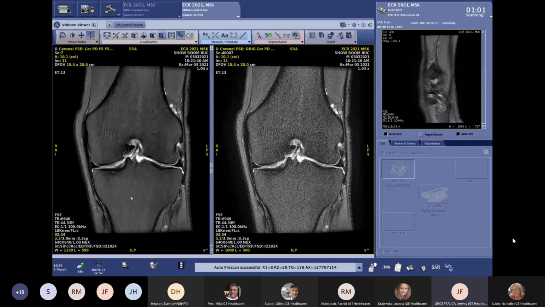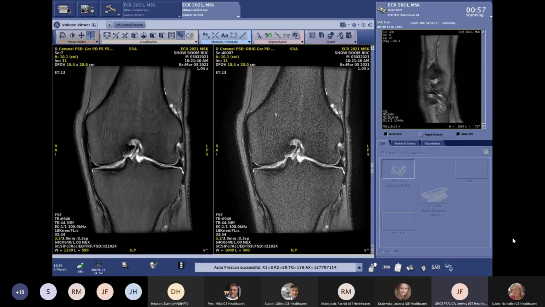Another thing that I want to highlight is, if we look at this right image without AIR Recon DL, for sure this is too noisy. This is an image that you won't accept for your diagnostic. But we can feel that this is still a coherent image. There is not too much noise because we are pushing the matrix without putting more NEX, but you feel that if you use more NEX and reduce this acceleration, you will generate a great image as well.